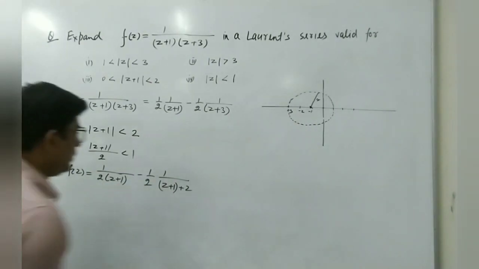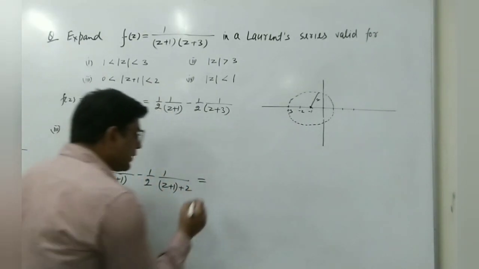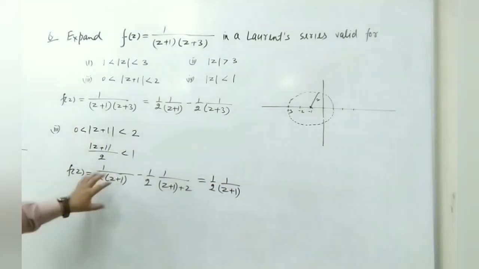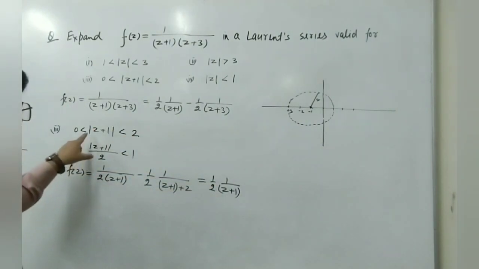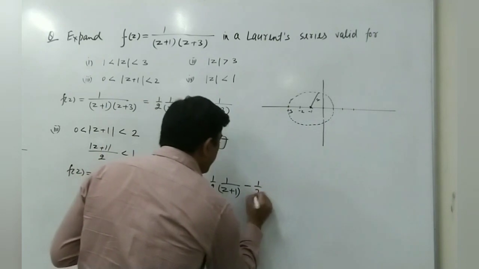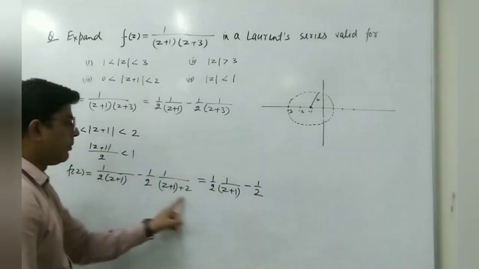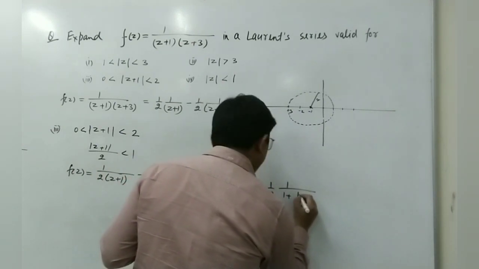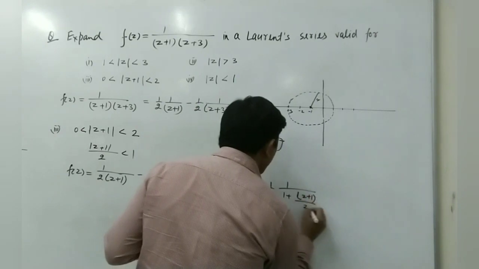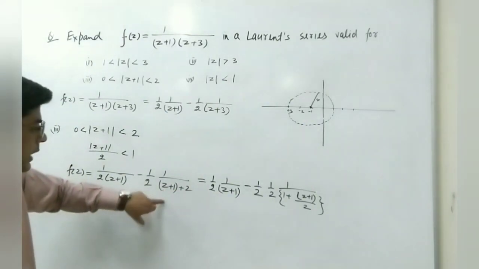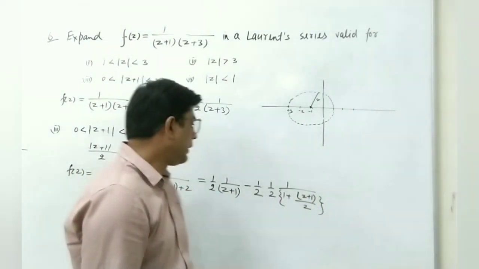So now we expand this like this. In the first case, we already have 1 upon z plus 1. So we will leave this term because we already have 1 upon z plus 1 and we have to write this given function in the powers of z plus 1. In the second term, we can take 2 common from here. If we take 2 common, this is again 1 upon 2, so this will be 1 plus z plus 1 by 2. So now we can write this.